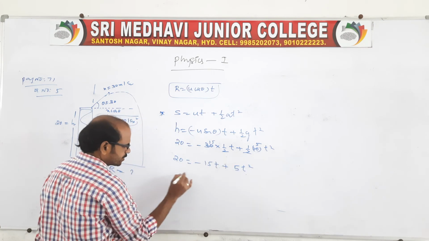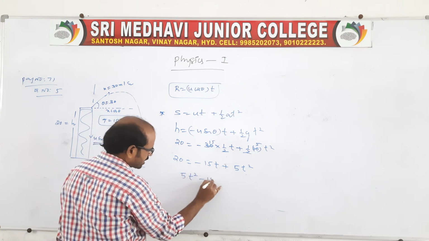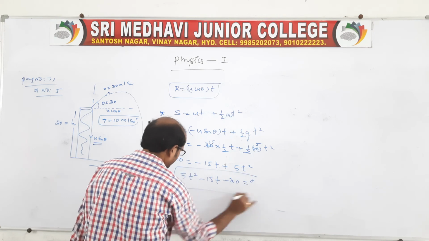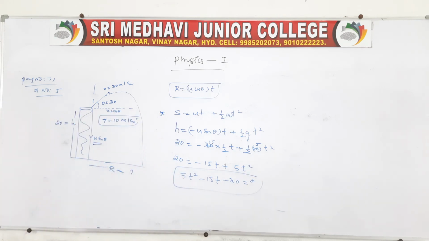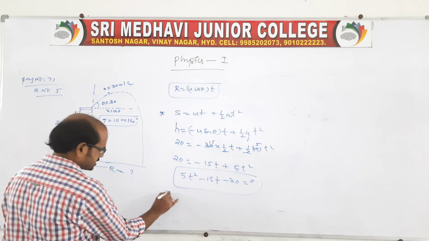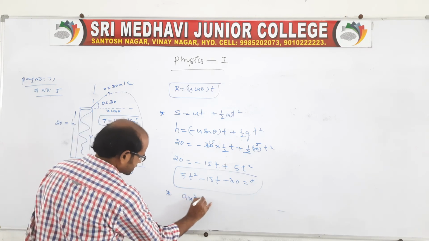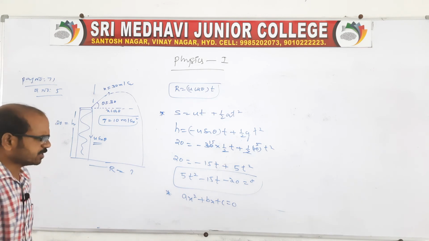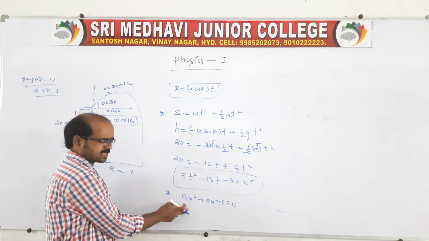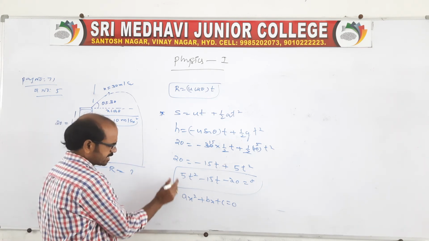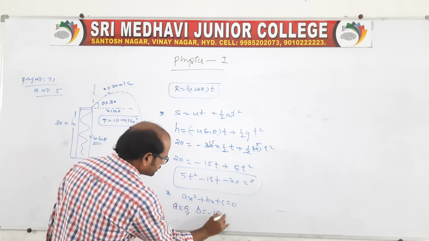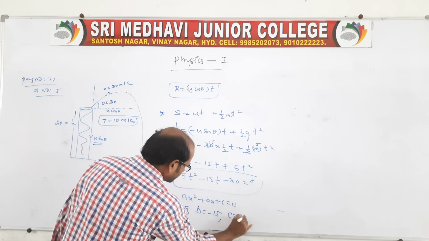So 20 also you take to that side, then we'll get a quadratic expression. See, in the previous class also I told you about the quadratic expression relation. Again you see the general quadratic expression, ax square plus bx plus c is equal to 0. Simple, you compare this, it is a quadratic expression in mathematics. You compare this, a is given as 5 and b is given as minus 15 and c is given as minus 20.